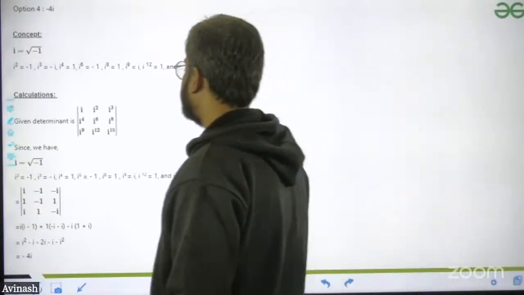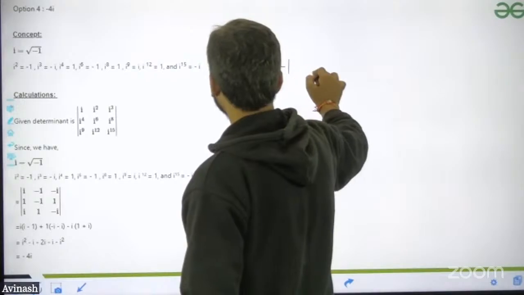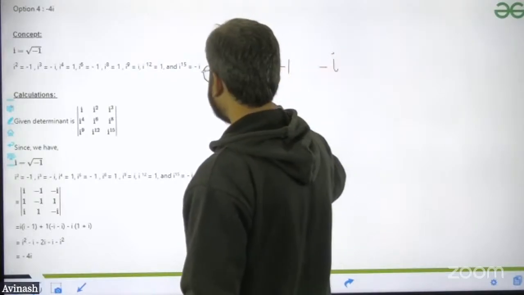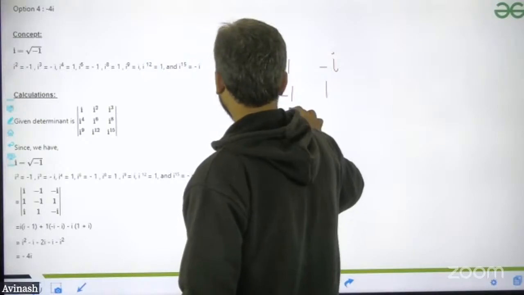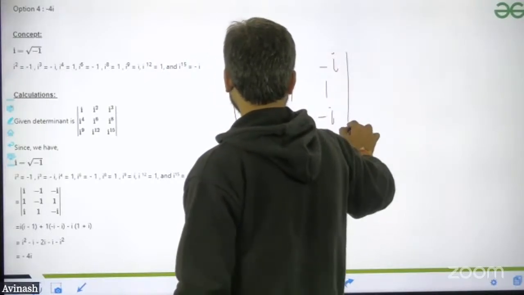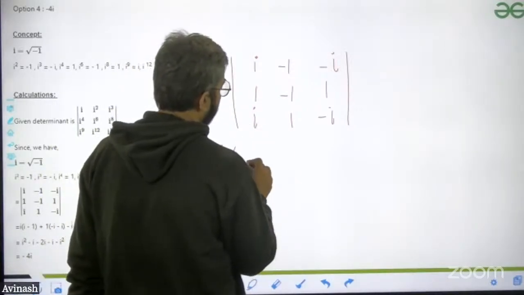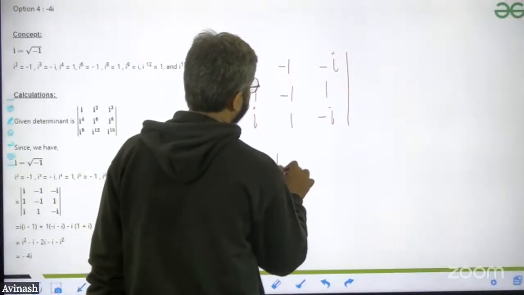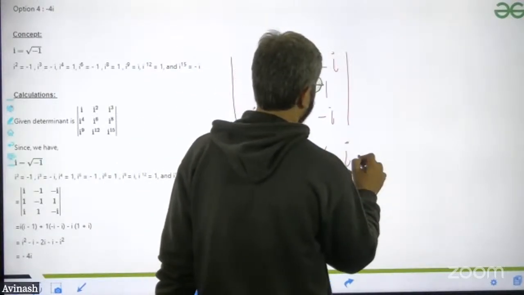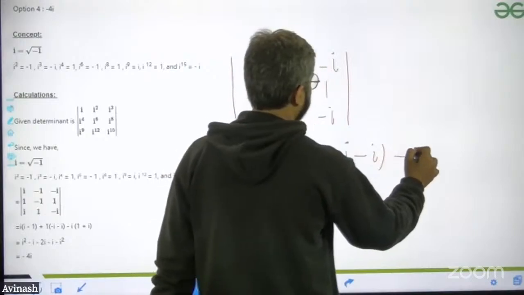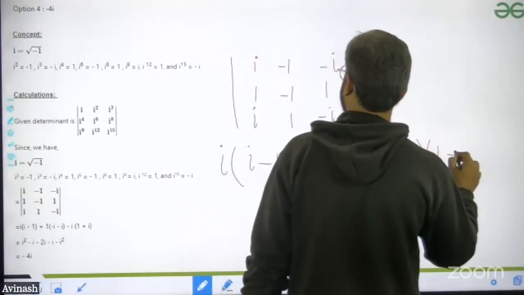The value I have put over there: the determinant is coming as i, minus 1, minus i; 1, minus 1, 1; i, 1, minus i. Now I'm expanding that part. So i, that will be i times the minor, plus 1, minus i, and so on, cancelling the 1 plus i.